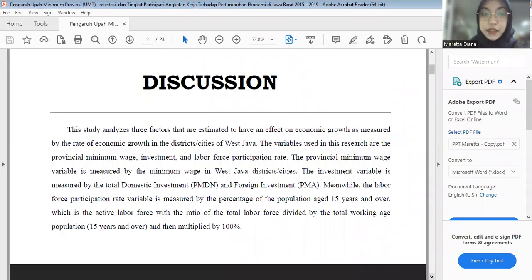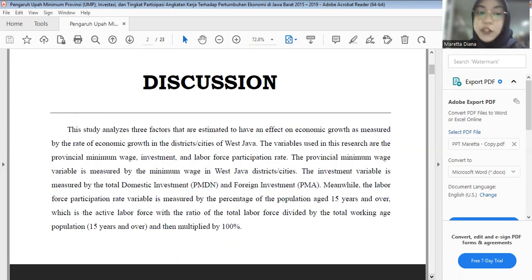This study analyzes three factors that are estimated to have an effect on economic growth as measured by the rate of economic growth in the districts or cities of West Java. The variables used in this research are the provincial minimum wage, investment, and labor force participation rate. The provincial minimum wage variable is measured by the minimum wage in West Java, district or city. The investment variable is measured by the total domestic investment or PMDN and foreign investment or PMA.